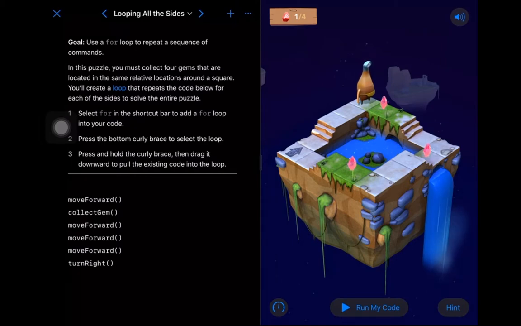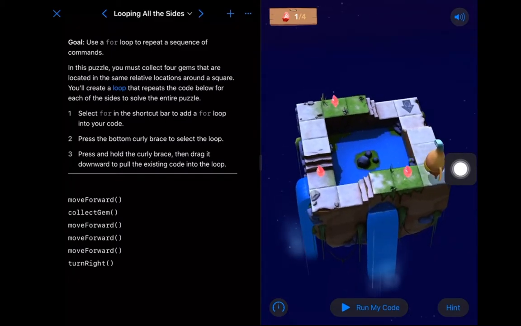Now, I ran that code to see what it did. Another interesting exercise you could do is actually try walking it out yourself, either on the screen or in real life, walking around your room. If you have enough space, you could say, I'm going to move forward, collect gem, move forward, move forward, move forward, and then turn right. This is a useful thing to do when you're reading through code, especially if someone else has written it, just so you can get an idea of what they're trying to do.